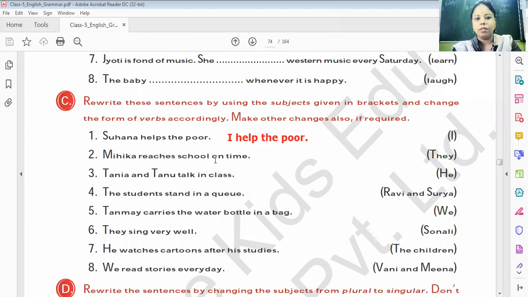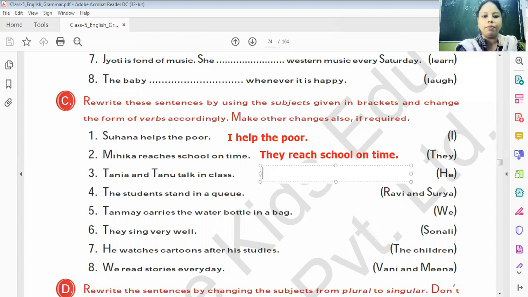Mihka reaches school on time. In place of Mihka, we have to write they. So, they reach school on time. We don't have to change the verb in plural, as you can see here. Tanya and Tanu talk in class. So he talks in class. Here we have to change the verb because it's singular. He talks in class.